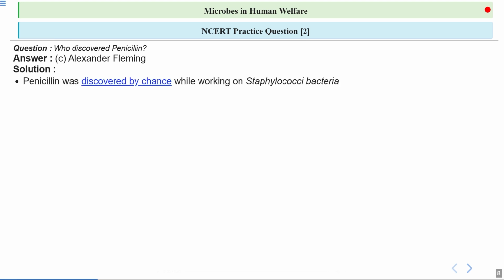Let's have a look at the explanation. Penicillin was discovered by chance while Alexander Fleming was working on Staphylococci bacteria. Clear? Penicillin is obtained from the fungus Penicillium, whose full name is Penicillium notatum. Fleming noticed that the mold Penicillium notatum was inhibiting the growth of the bacteria.